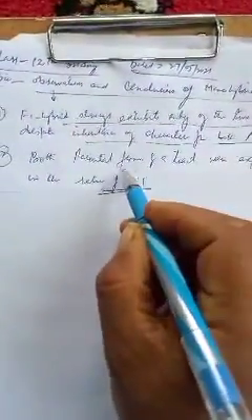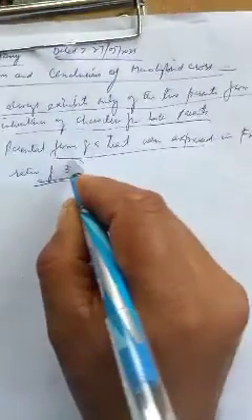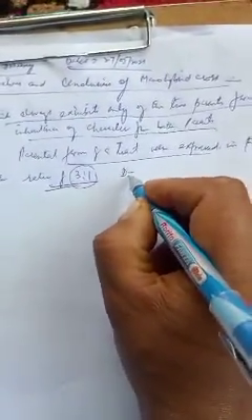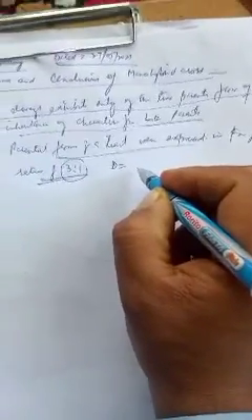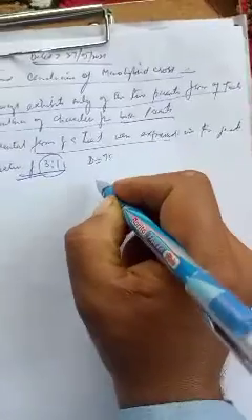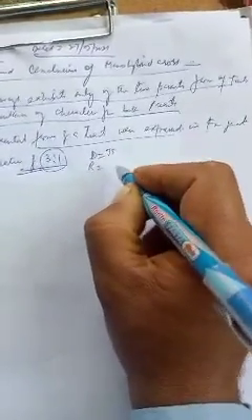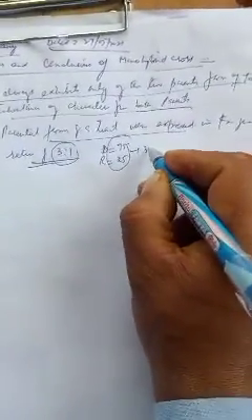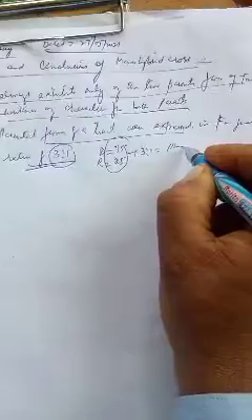That's what we can say, the form of trait which remains suppressed in F1 generation reappeared in F2 generation, but in the ratio of 3:1. That is, the dominant parent, the parent which was expressed in F1 generation, produces 75%, and the parent which remains recessive produces 25% of the total progeny in F2 generation, what we call as 3:1 phenotypic ratio.